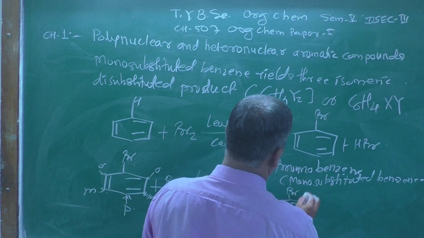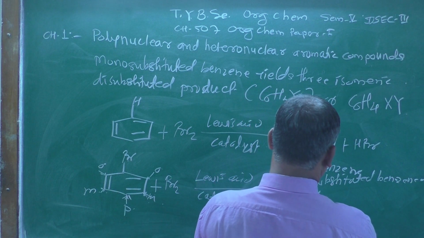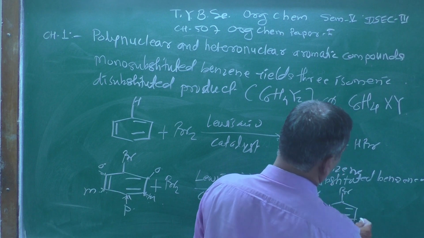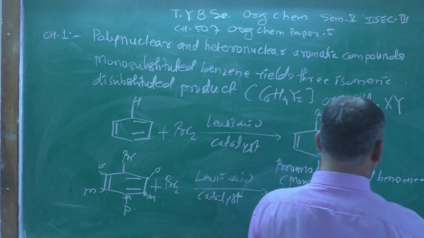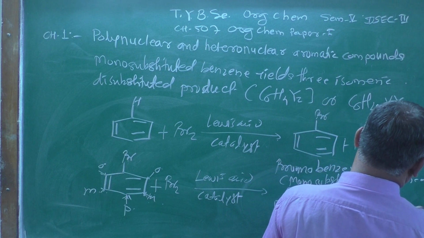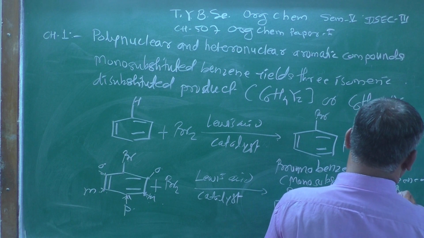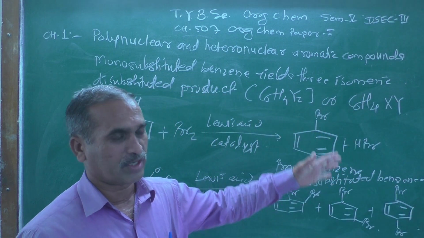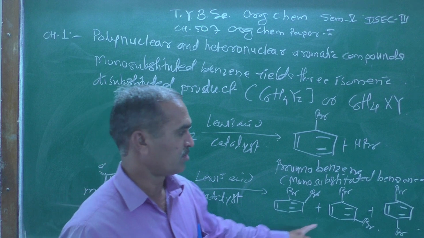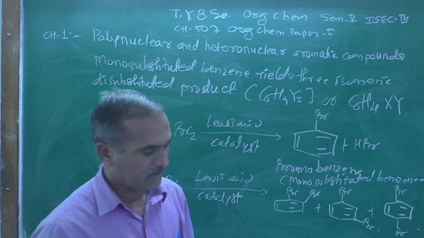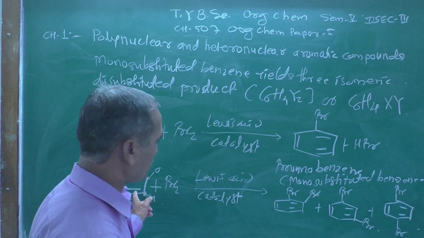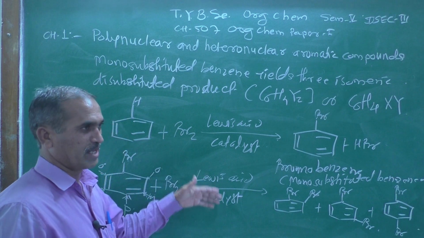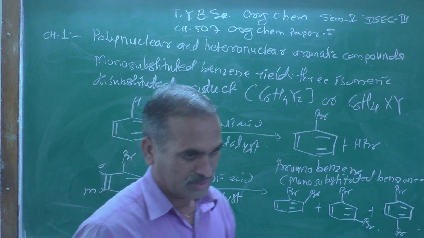Let's see here, one Br here, another Br here. One product you may get here. With one Br attached here, another Br can attach at the meta position. Let us see the third possible structure, one Br here and one more Br here. Look, three different isomeric structures are possible when monosubstituted benzene is treated with Br2 in presence of Lewis acid catalyst.